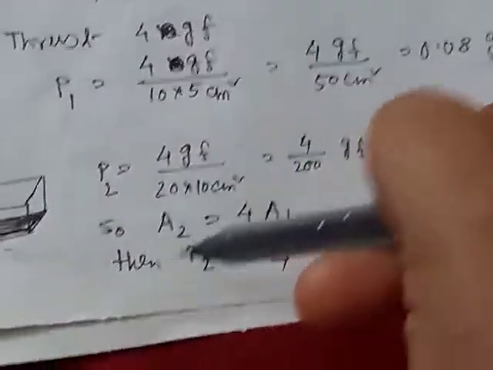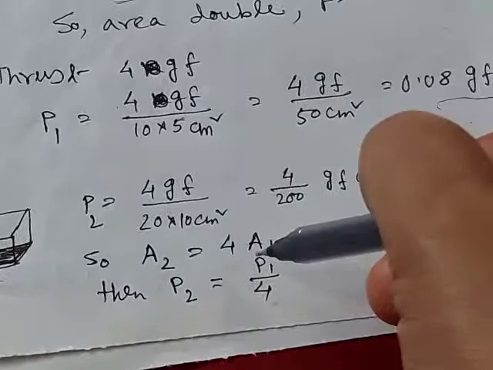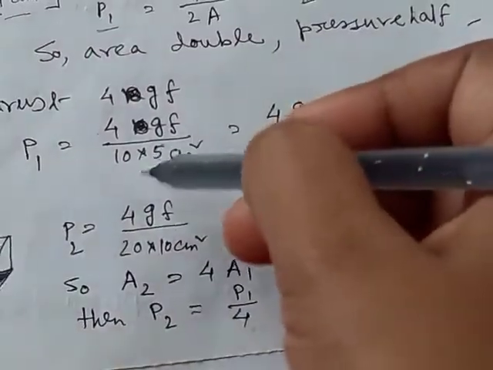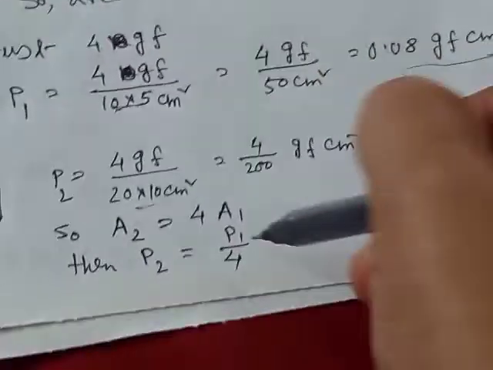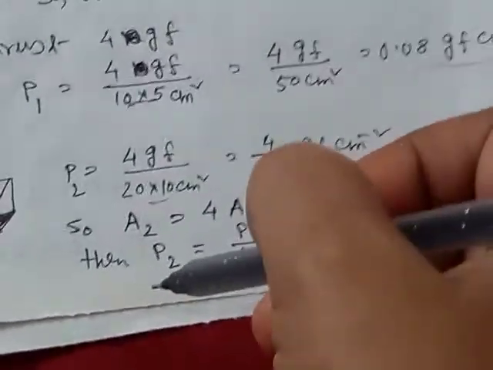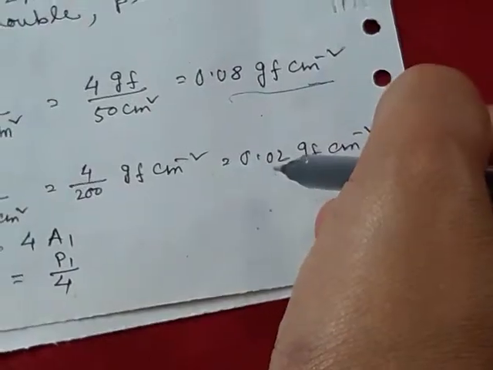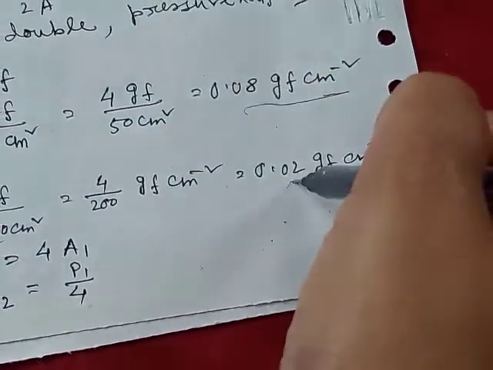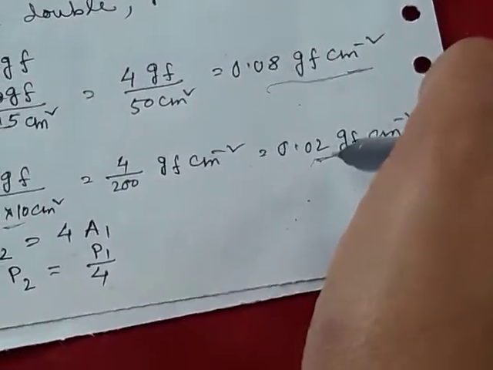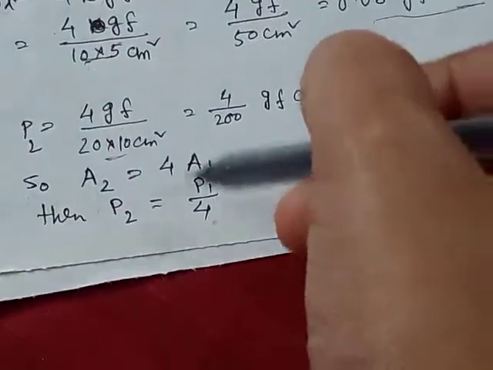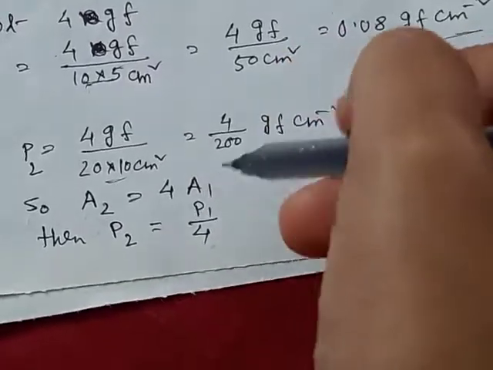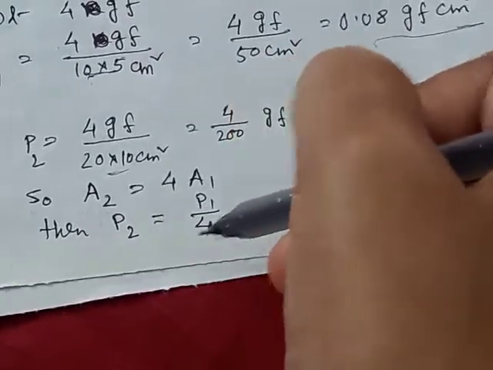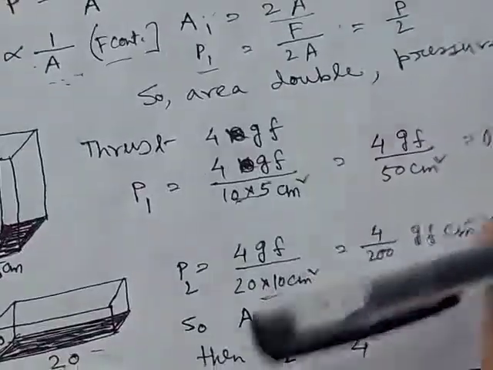So the area in the second case becomes 4 times the area in the first case. First time here area is 50, here area is 200, so area becomes 4 times. Then pressure you can observe becomes 0.08 to 0.02, that is pressure becomes 1/4 of the initial pressure, that is when area becomes 4 times, then pressure becomes 1/4. So pressure is inversely proportional to area.